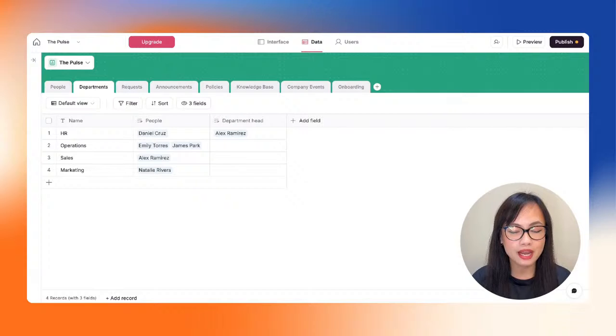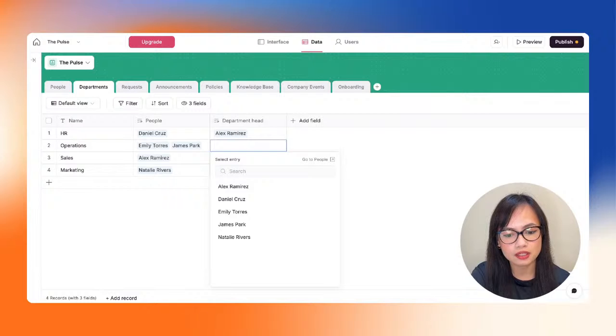All right, so now we have the departments table. We have the related field types in here. We have 2 of them. So in the departments table, we have the people that are in the specific department, and we have the department head for that specific department. And if we double click here, we can select the department head for, let's say in this example, the operations department.